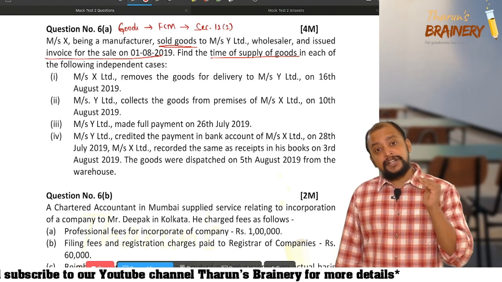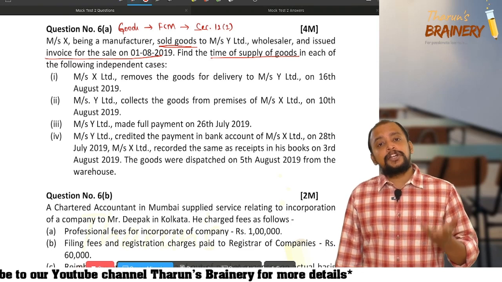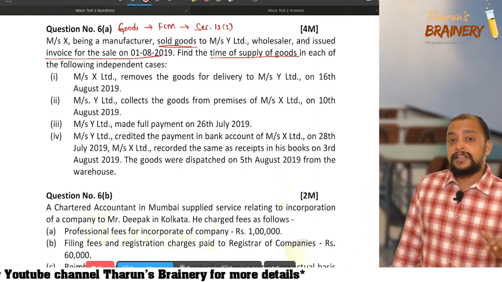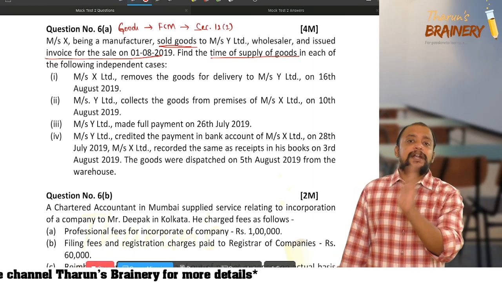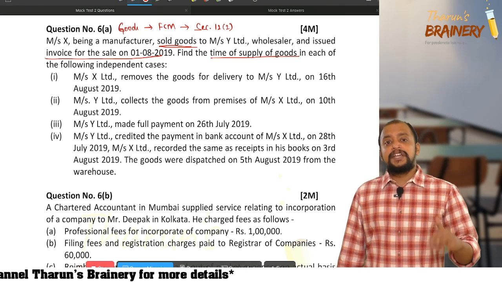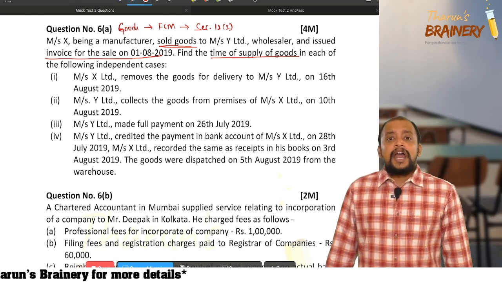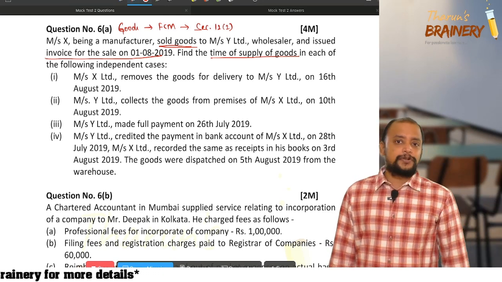Section 31, subsection 1, subsection 4 and subsection 7 deal with the due date of invoice. Subsection 4 is continuous supply of goods, not applicable. Subsection 7, sale on approval or on return basis, that is not applicable. So subsection 1. In subsection 1, there are 2 aspects: supply involves movement of goods, supply does not involve movement of goods. If supply involves movement of goods, at the time of removal; and if supply does not involve movement of goods, at the time of delivery should be taken.